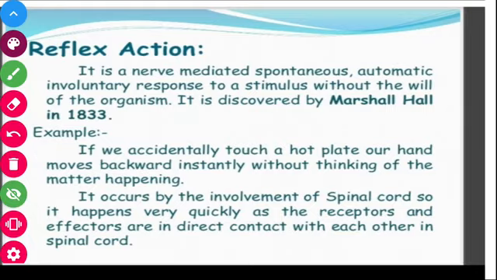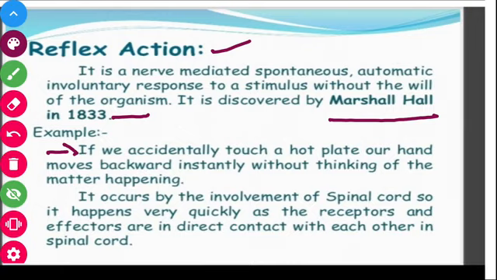Coming to the next topic, the reflex action. It is a nerve-mediated spontaneous, automatic, involuntary response to a stimulus without the will of the organism. Even if we are unconscious or not willing to do that work, our reflex actions do it automatically. It was first discovered by Marshall Hall in 1883. One of the best examples of a reflex action is that if we accidentally touch a hot plate with our hand, we move it back instantly without thinking.